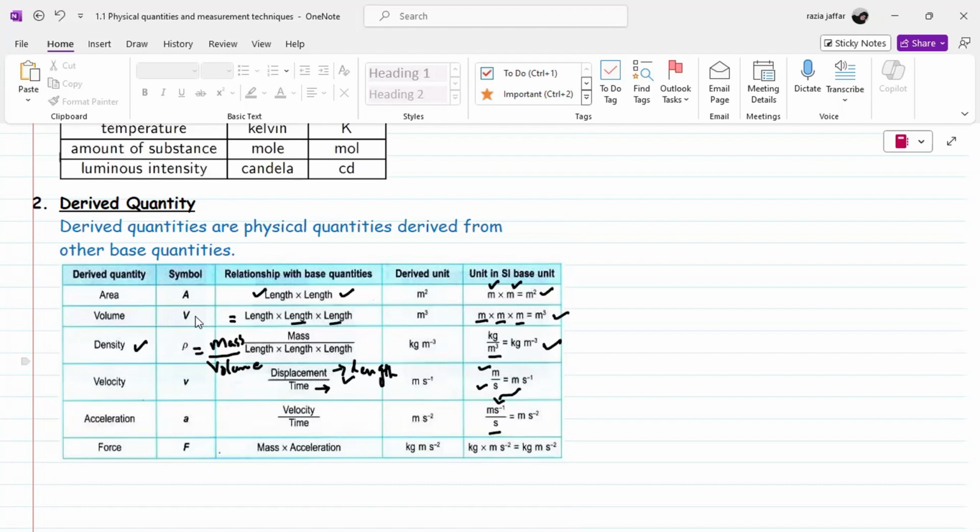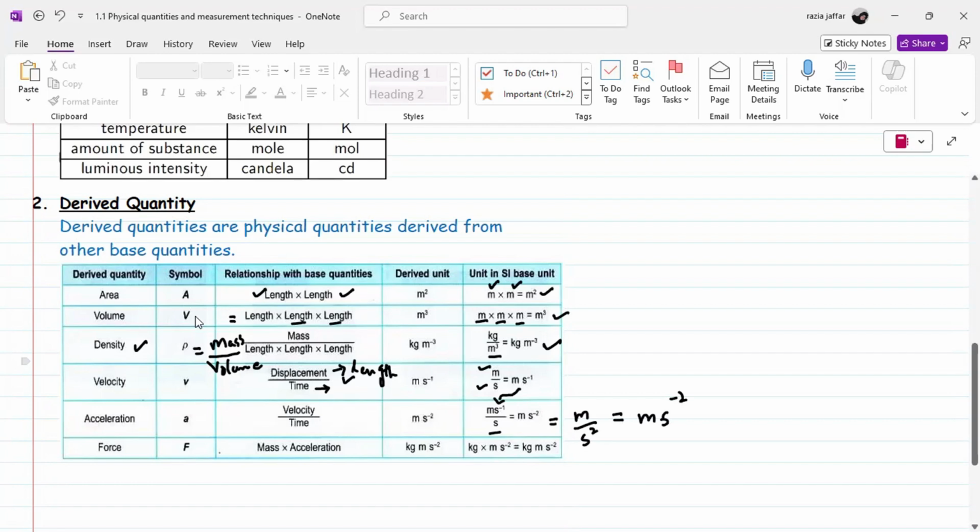So meter per second per unit time is meter per second square. This is the SI unit for acceleration. We can write it as meter per square second, or we can write it in the form of inverse square.